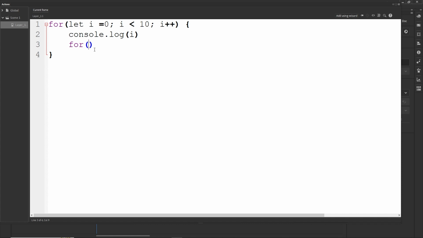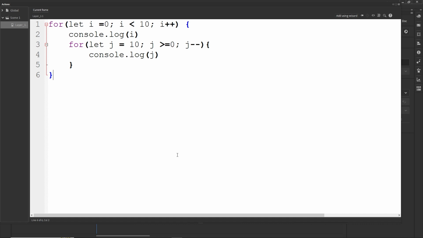So I'm going to type for let j, and I'm going to say that it is equal to 10, for example. Then I'm going to say a condition that while j is bigger or equal to 0, and then I'm going to type j minus minus, and I'm going to type in here console.log j. Okay. Later on we are going to adjust it a little bit so that this makes more sense.